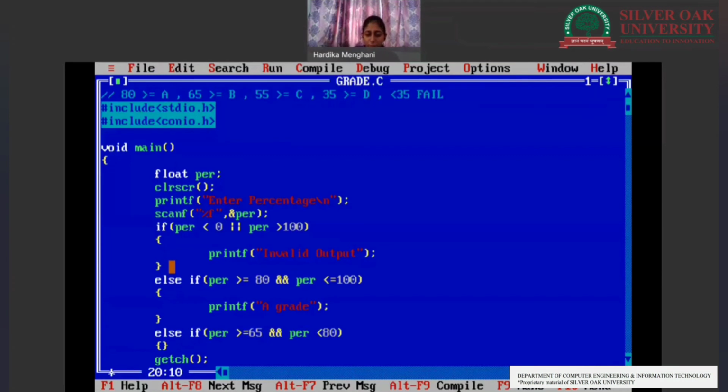Because if we do not mention this, then any number, supposedly we take 82, will come in A grade and it will also come in B grade. So we need to specify that our B grade is specifically from 65 to 80. So printf, B grade.